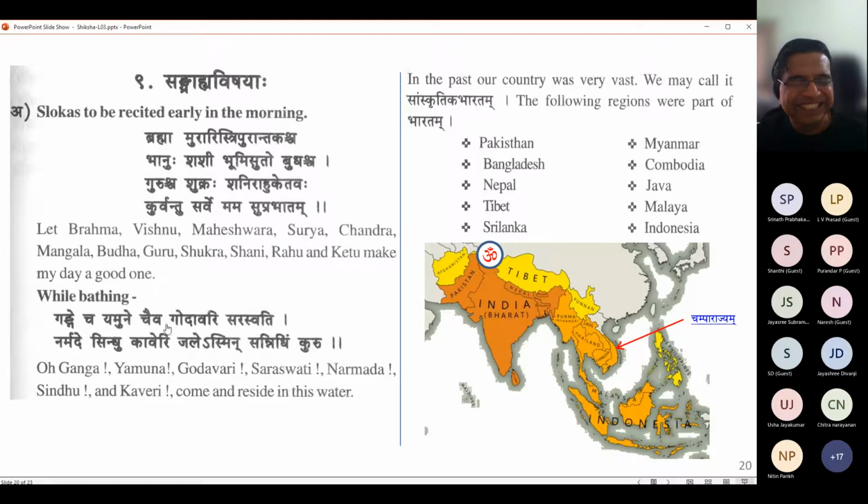Gange cha Yamune chaiva Godavari Saraswati Narmade Sindhu Kaveri Jalesmin Sannidhim Kuru. O Ganga, Yamuna, Godavari, Saraswati, Narmada, Sindhu and Kaveri, come and reside in this water. Clearly composed by a South Indian Sanskrit Pandit, because he included Kaveri.